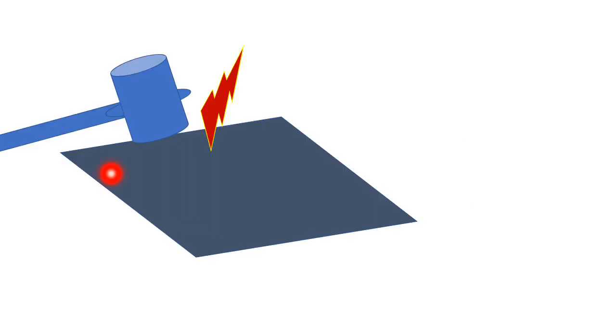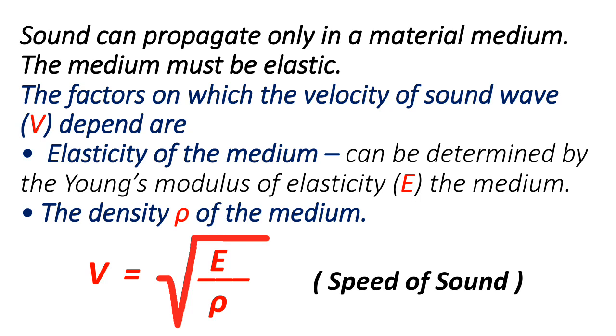From this picture, what are you understanding? Here, this hammer is struck on this metal sheet, and when it is seen from a distance, we can see first the sparking comes out, and then after we can hear the striking sound. So what does this mean? This means that the speed of the sound is less as compared to the speed of that sparking or that light.